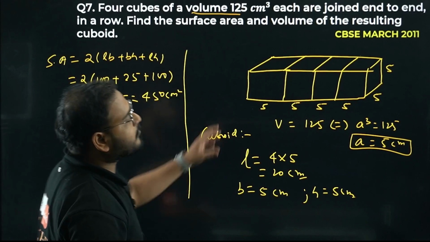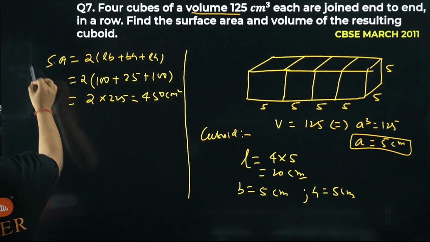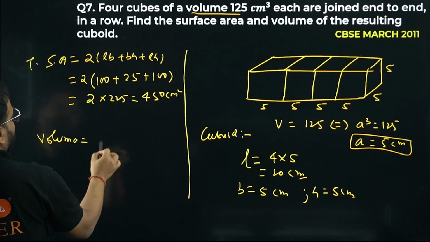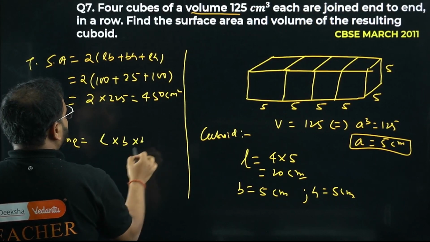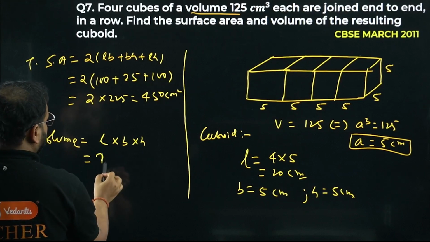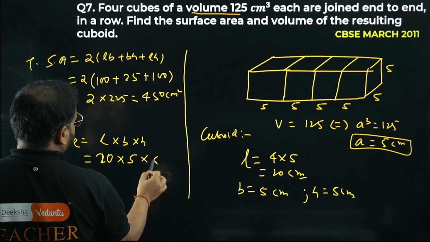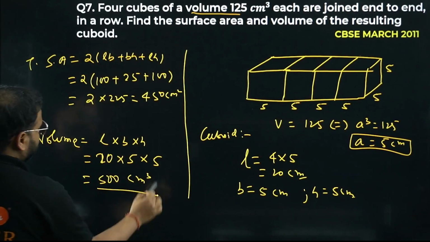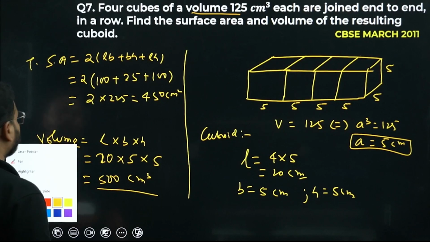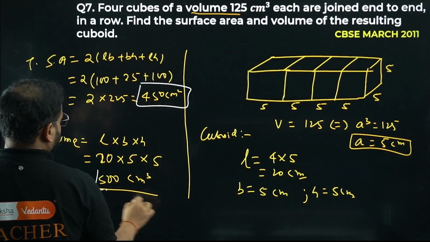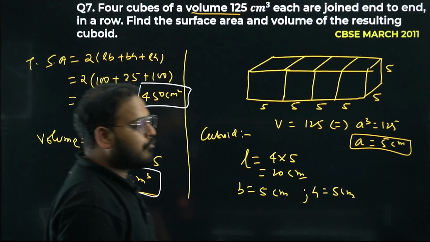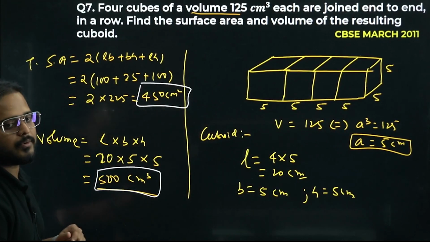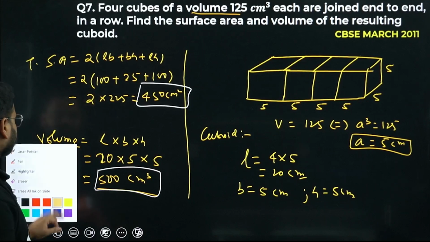Second part is: find the volume of the resulting cuboid. Volume would be L into B into H. L is 20, B is 5 and this is 5. So 100 into 5, 500 centimeter cube. My answers are over here. I'll highlight it for you. First answer is over here, second answer is over here. 500 centimeter cube and 450 centimeters square. The surface area and the volume are like this. I hope this is clear.